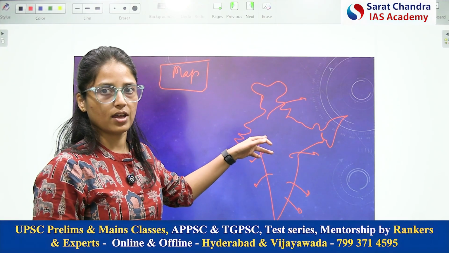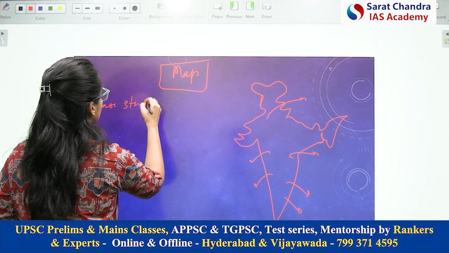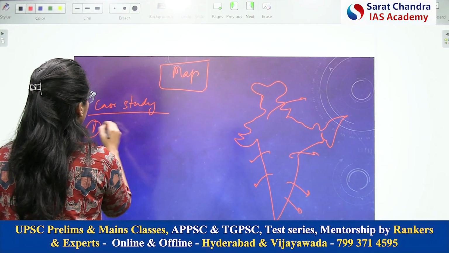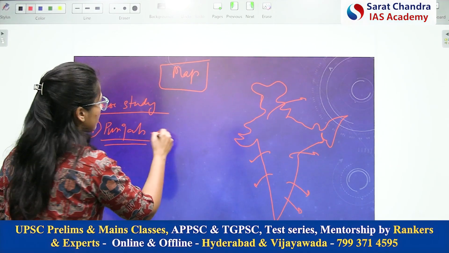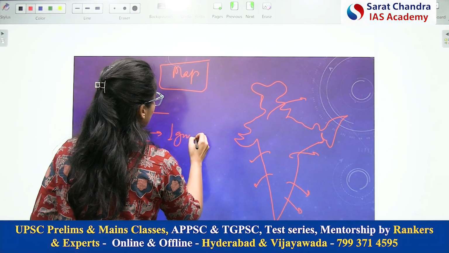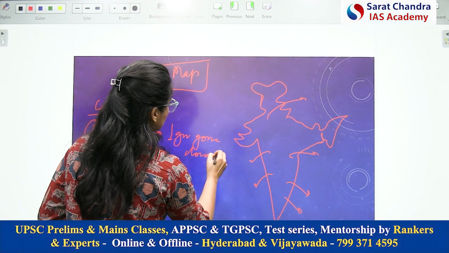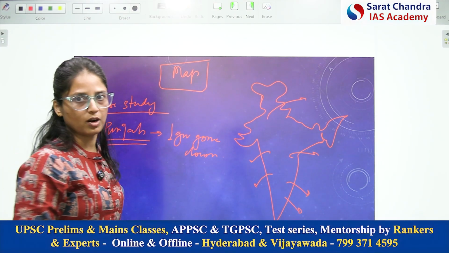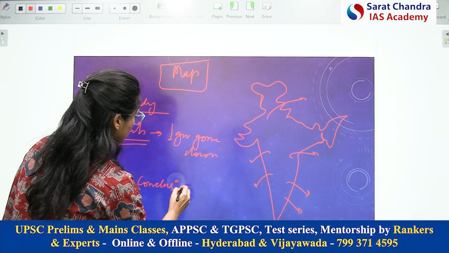This is one way of value addition, and the second way is the case study. For example, I can take a case study of Punjab or Western UP, and here you can write, if you have data, that by this amount the level of the water table has gone down. Okay, so this will be the third part of your body, and finally we will come to the conclusion.